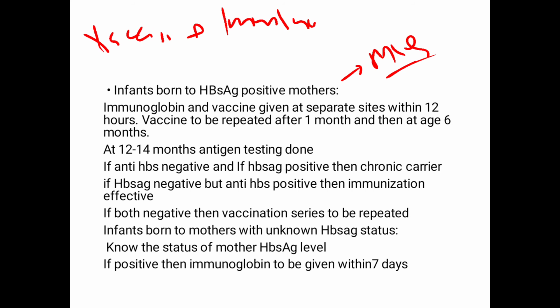Both of them will be given at separate sites so that they don't neutralize each other if given on similar sites. So we have the immunoglobulin and the vaccine given at separate sites within 12 hours, and the vaccine to be repeated after 1 month and then at age 6 months. This is a similar protocol which is followed in normal patients. That is, once you deliver the vaccine, then after 1 month and then at the age of 6 months it's repeated, or after 5 months from the last dose.